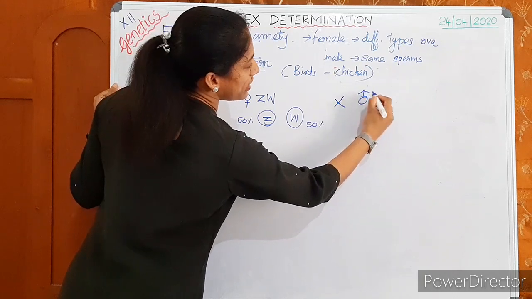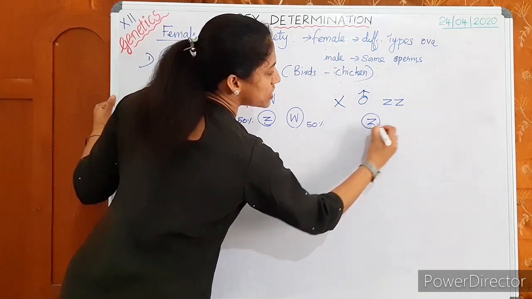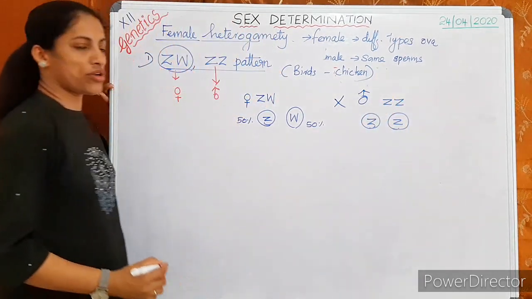When it mates with a male, the male produces all sperms with the Z chromosome only.